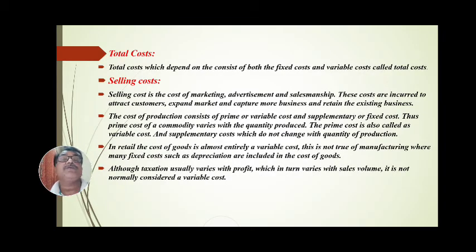Then total cost. Total cost consists of both the fixed cost and variable cost. What is meant by total cost? Total cost is the cost which consists of both fixed cost and variable cost. Depending on this fixed cost and variable cost, the cost is produced, and it is called the total cost.